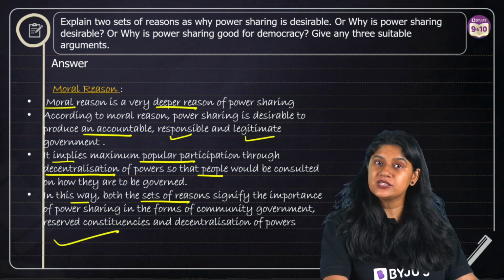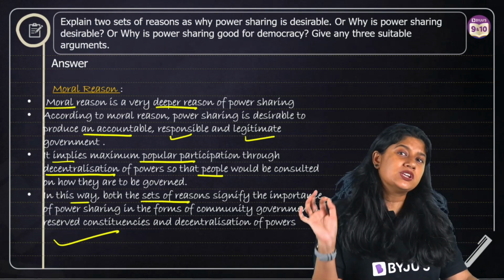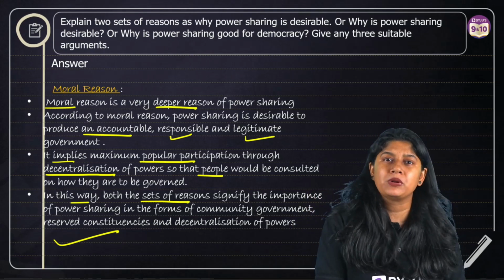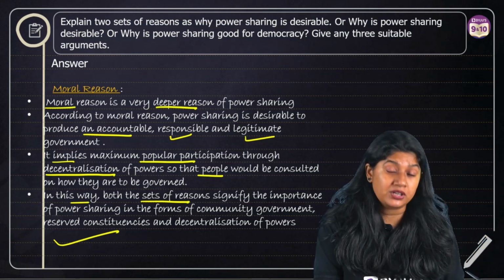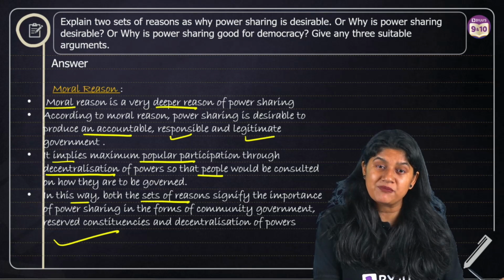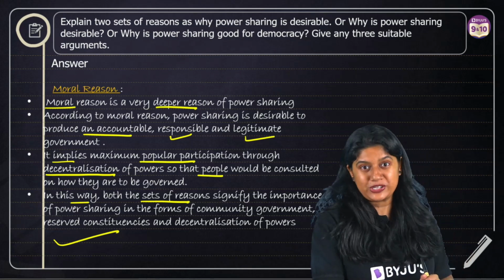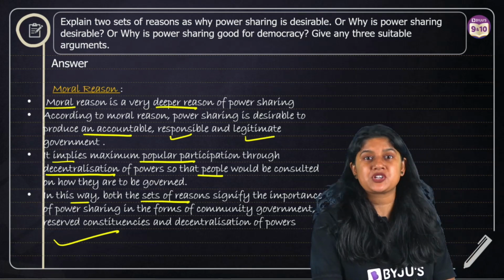Now, if you look at this question, it's a little bit lengthy. If this question comes for 3 marks, you can probably write just 2 points in each of these and you will be sorted. But if this question comes in your examination for 5 marks, please make sure to write all of these points. With that, we are done with question number 7.